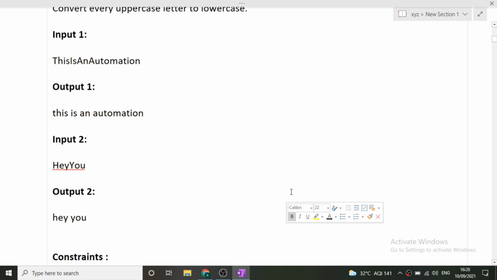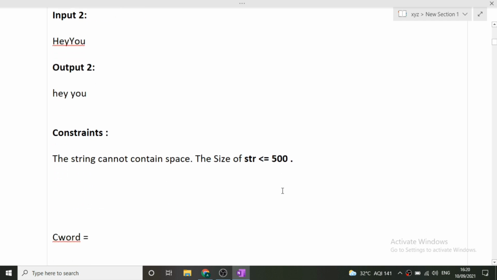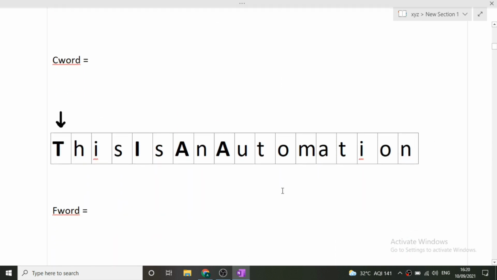Now first I will tell you the approach, and then I will show you the code of this particular question. Okay, now let's see the approach of this question. We are given an entire string at once, that is, this is an automation. Here T, I, A and A are capital because these mark the beginning of new words. Now this is a camel case string, and we have to convert it into a normal string, that is, each word is separated by a space and every capital letter is small. So now what we'll do, see there are different words. We'll take two variables of string type only.